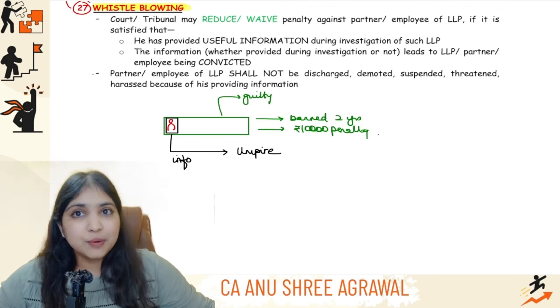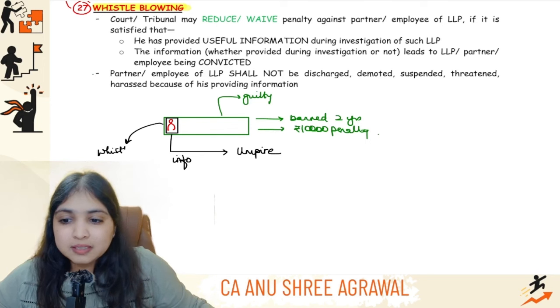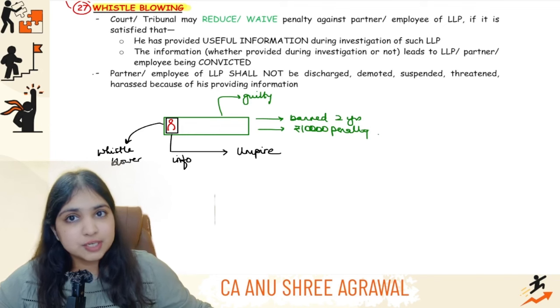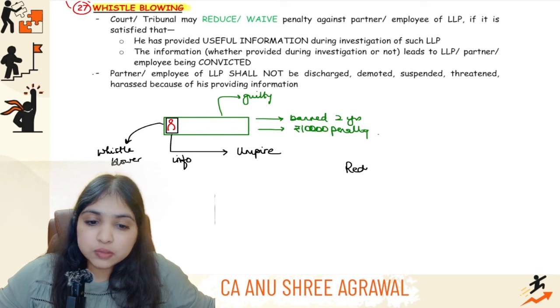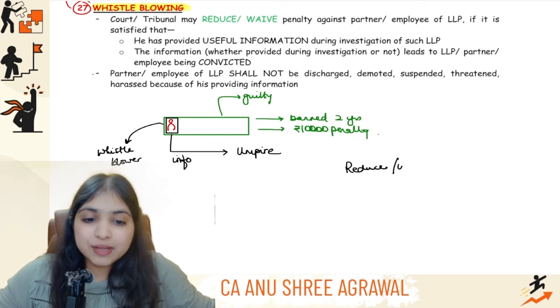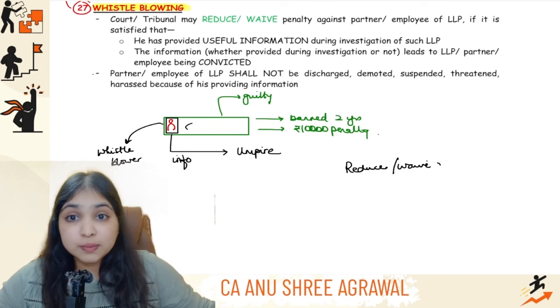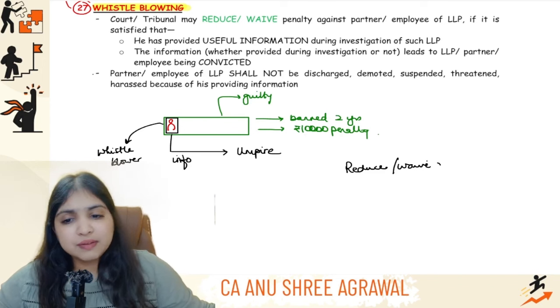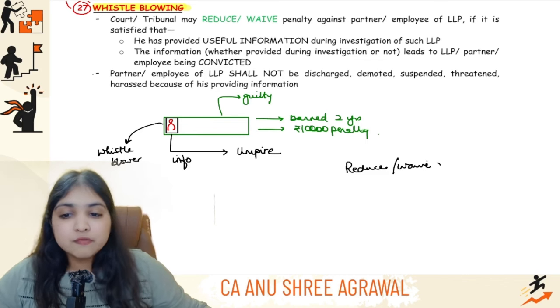So, generally what happens is Red, this person who gave the information, we call him the whistleblower, okay? And generally, to reward him for this information which he has given to the umpire, we either reduce his penalty or we waive his penalty. Even he has to pay the 10,000 rupees penalty, because even he is a part of the team. Every person in the team has to pay this. But we will either reduce his penalty or we will waive his penalty to indirectly thank him for providing this information.